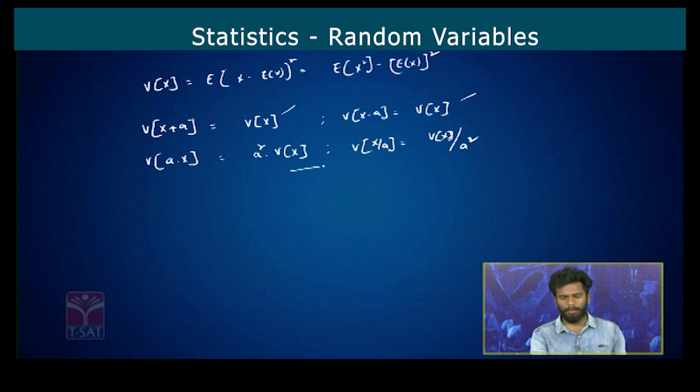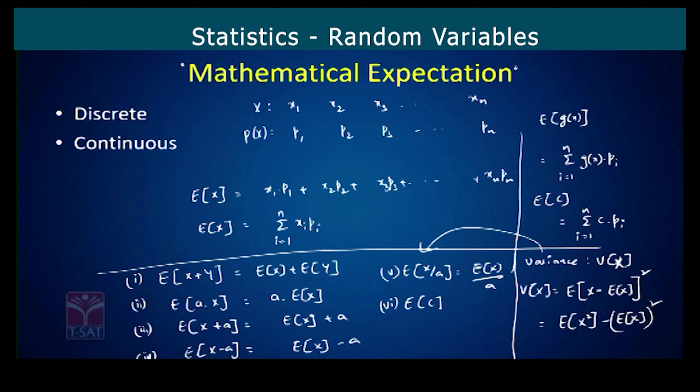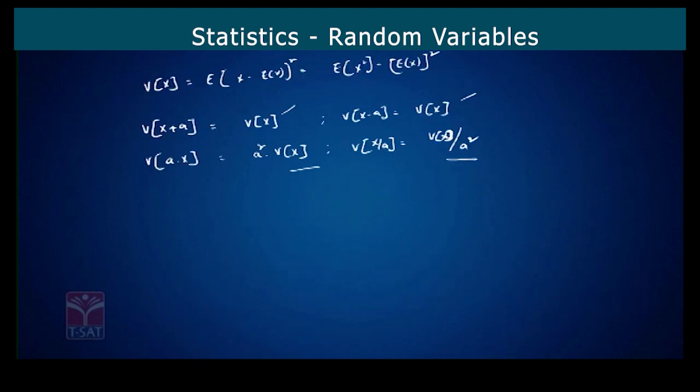And the below two properties show the change in the scale. So it shows that the change in the scale will affect the variance. There is one more point here, you have to just remember this. Expectation of any constant will be the constant itself. Now we will see a small example on this mathematical expectation. Then we will see the continuous mathematical expectation in terms of continuous random variables.